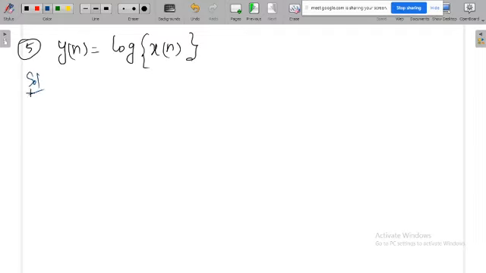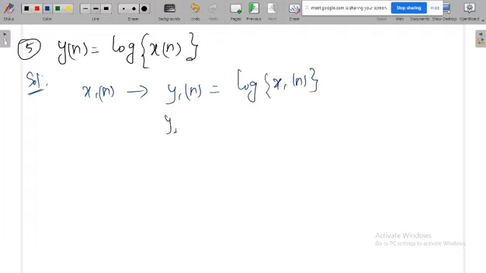Anyway, we will try to prove that. So x1 of n means y1 of n is equal to log of x1 of n. What is y2 of n? When you give x2 of n as the input, the output is y2 of n, that is log x2 of n.